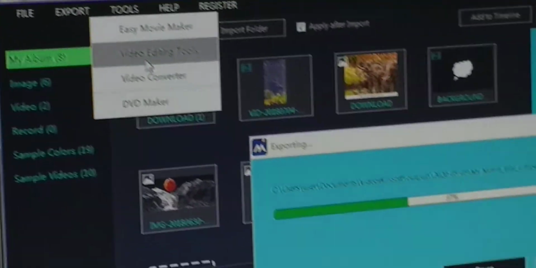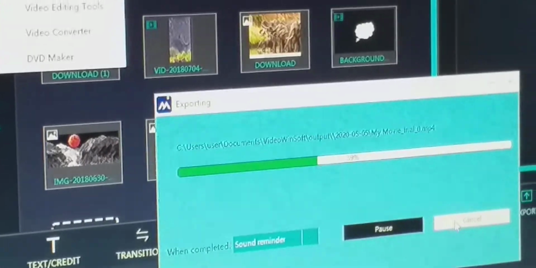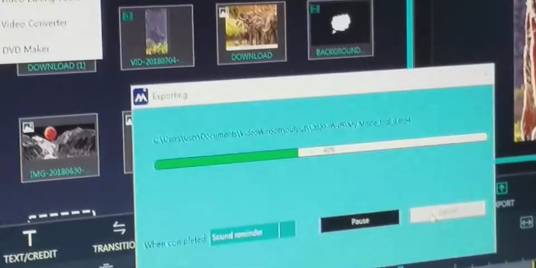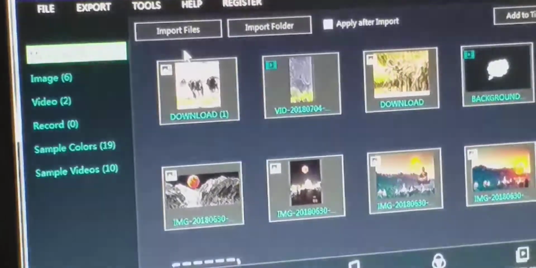I think I can cancel this. I think you remember, you got the concept of Easy Movie Maker. I cancel it, yes. Now different video editing tools.